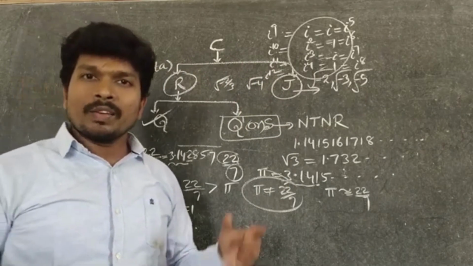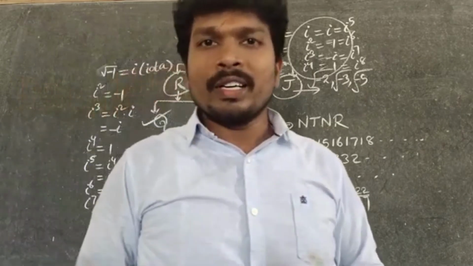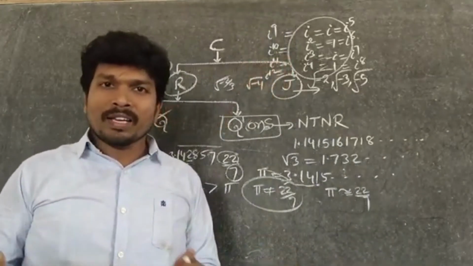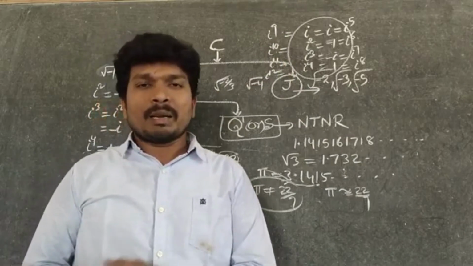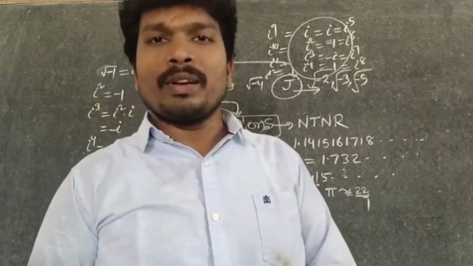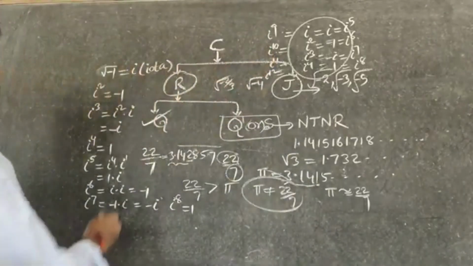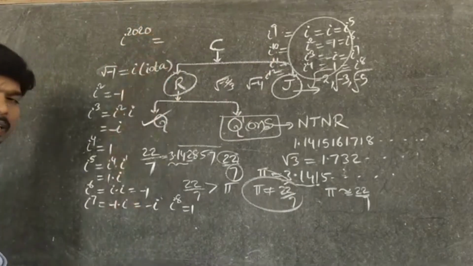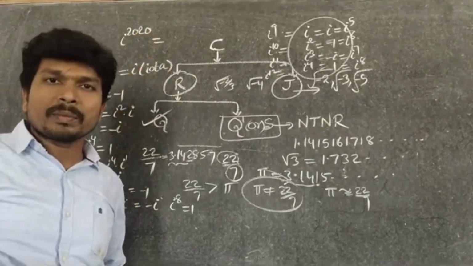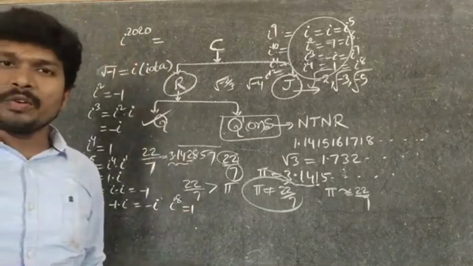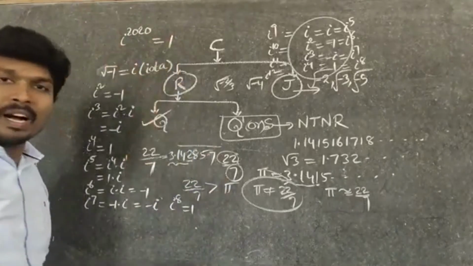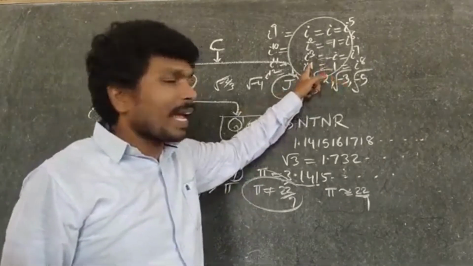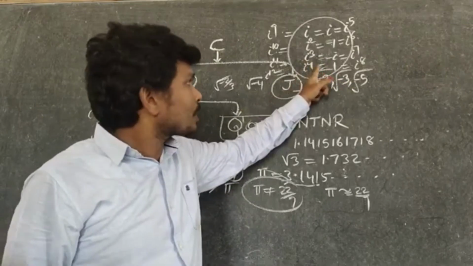If the exponent is divided by 4, what are the possible remainders? 0, 1, 2, 3. Remainder 0 means it is a multiple of 4. So, can you say the value of i power 2020? i power 2020 value is 1, because i power 4 value is 1 and the exponent is divisible by 4. So you got 1.